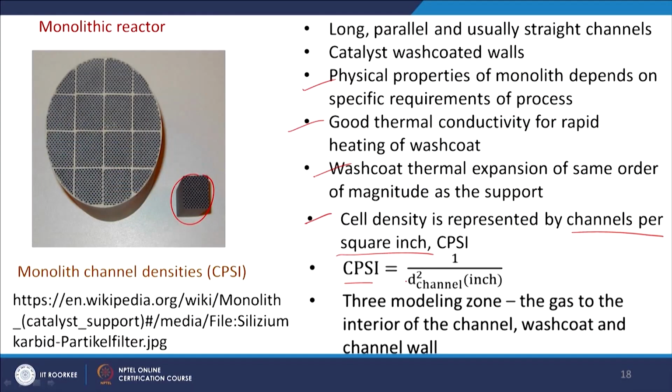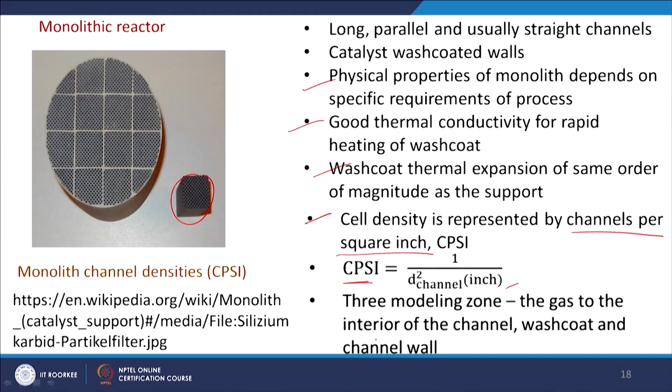So, that influences the performance of the process, and CPSI is 1 by D channel squared in inch. There are 3 modeling zones: the gas in the interior of the channel, the wash coat, and the channel wall. So, these are 3 parts, this one and in between.